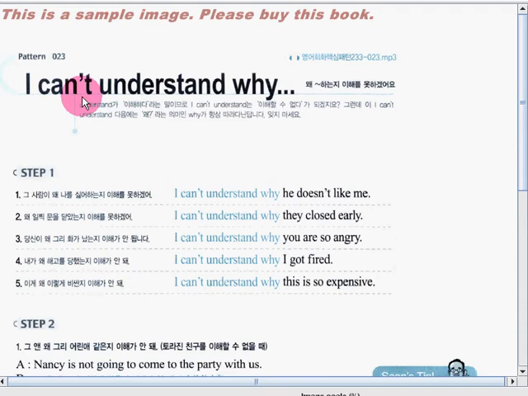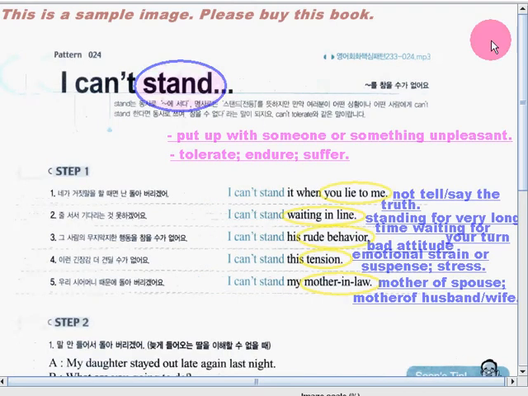So let's make an example. I can't understand why he is doing that. So that means you don't know why that person is doing that thing. Okay? So I think you can remember it now. Let's go on to the lesson we will have today.